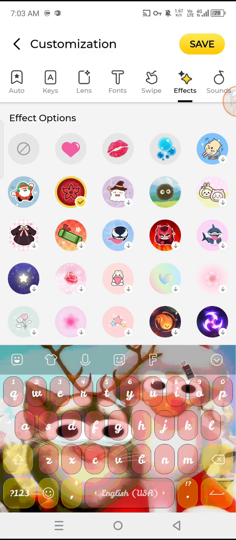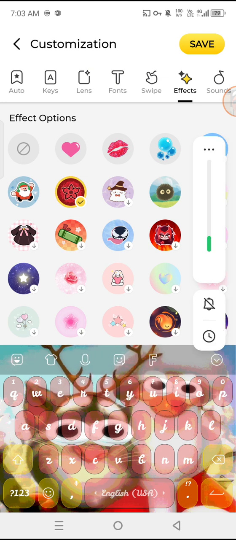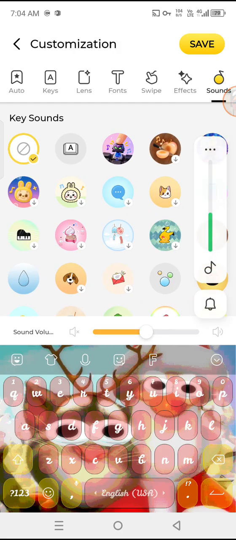For example, I'll choose this one. You can also turn on the bell so you can listen to the sounds of the keyboard. Yeah, you can also customize the sounds of the keyboard.